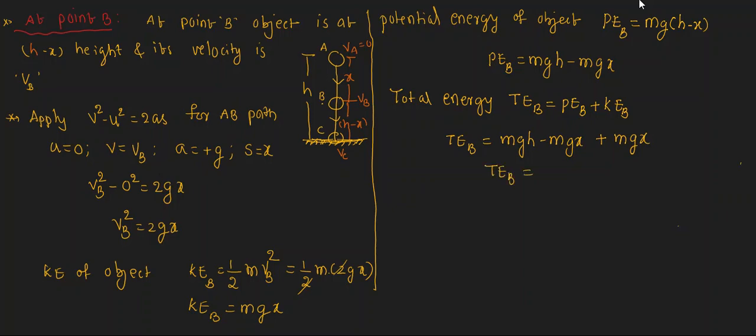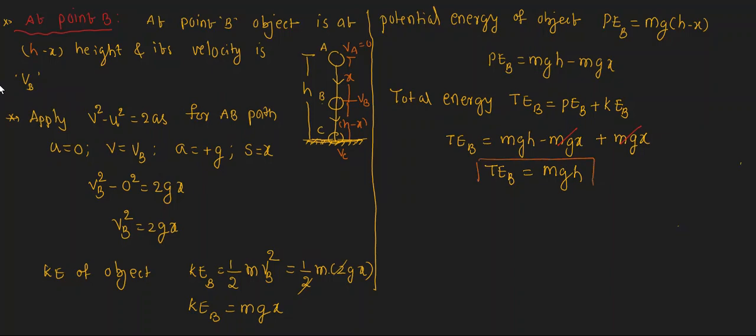Are you understanding? Here we got the kinetic energy, here we got the potential energy, both we have to add, then finally we will get the total energy. That total energy we got as mgh. This is the total energy at point B.